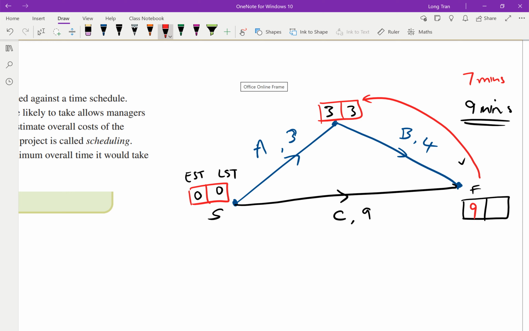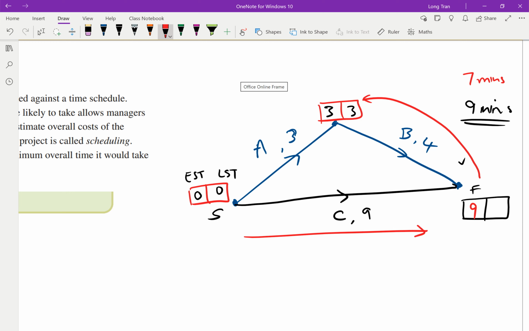9. Now this is where you start to see the give way. So 9, and the reason why we choose 9, this is kind of like Dijkstra's algorithm. Instead of finding the shortest path, I'm now looking for the longest path. So what I did before was I only did 3 and then 4, but I didn't account for C.